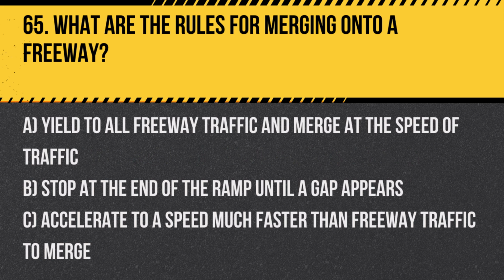What are the rules for merging onto a freeway? A. Yield to all freeway traffic and merge at the speed of traffic. B. Stop at the end of the ramp until a gap appears. C. Accelerate to a speed much faster than freeway traffic to merge.